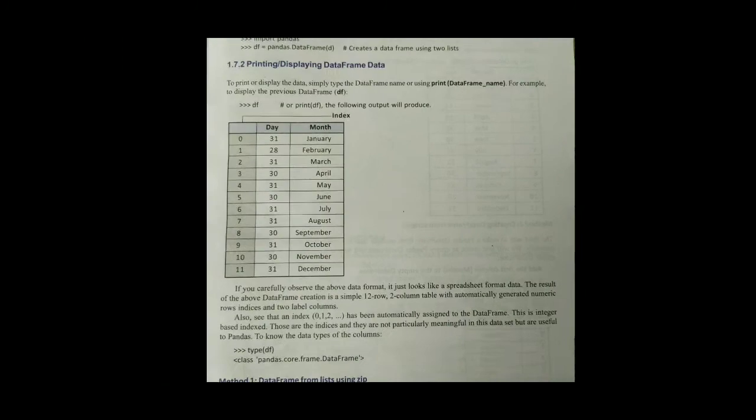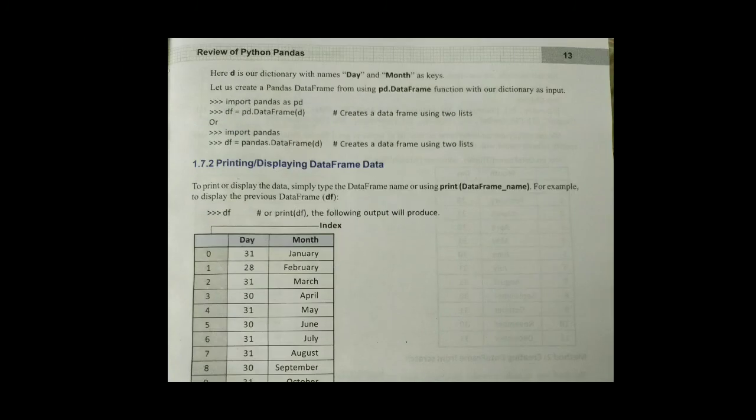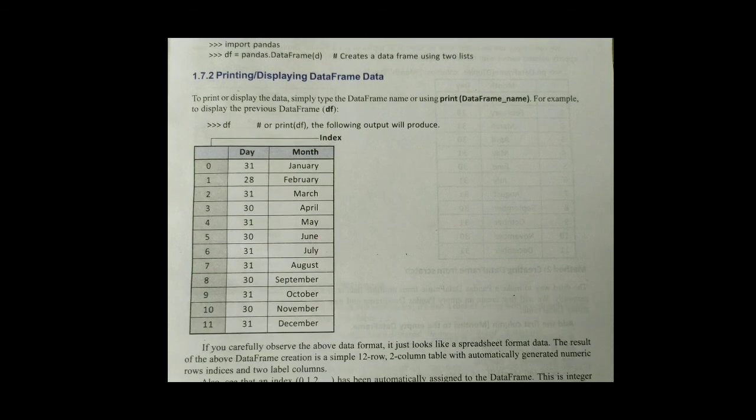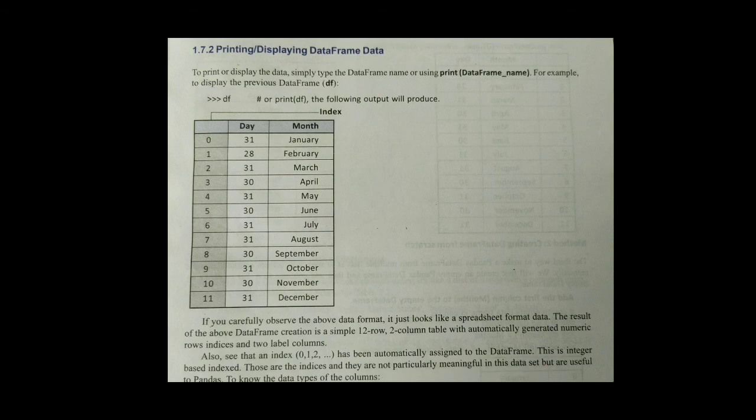Okay, next one, it explains what d is. So d is a dictionary with days and month as keys, meaning columns. Next one, printing and displaying data frame data. When you print df, it will display the index and the values, meaning the columns. Last time it was index plus one column, now index plus two columns are there.